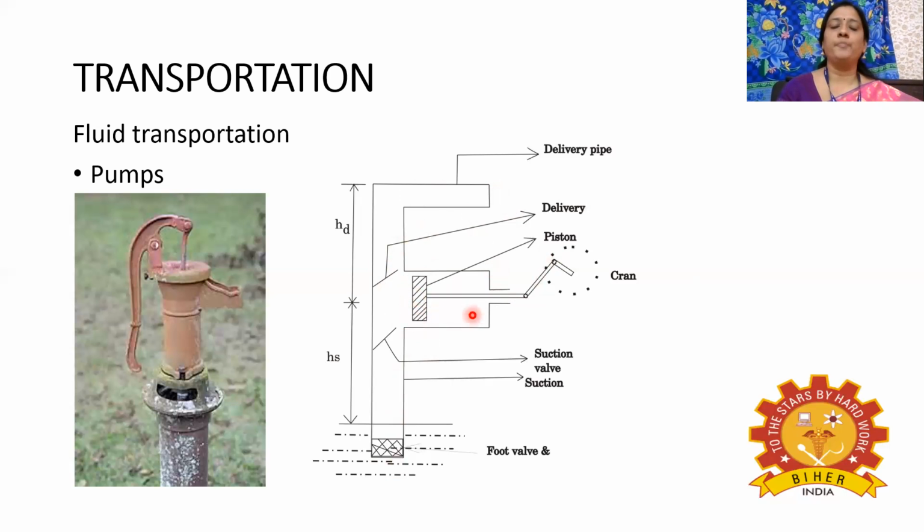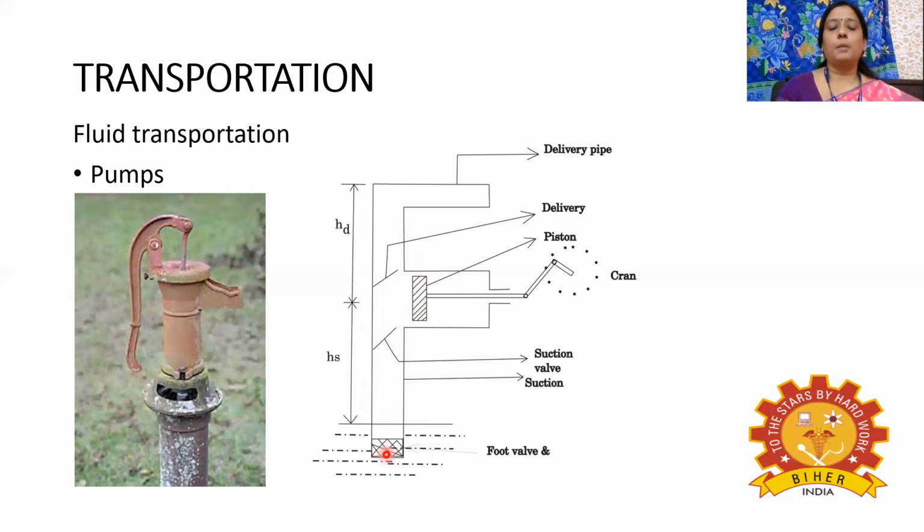to the right hand side, this delivery valve will be closed and the suction valve will be opened. So when we consider the total volume of the pipe, initially it will be less when the piston is present here. When the piston moves from this place to this place, the volume of the pipe is increased. Since the volume is increased, we know that the volume is inversely proportional to the pressure. Since the volume is increased, the pressure will be decreased.